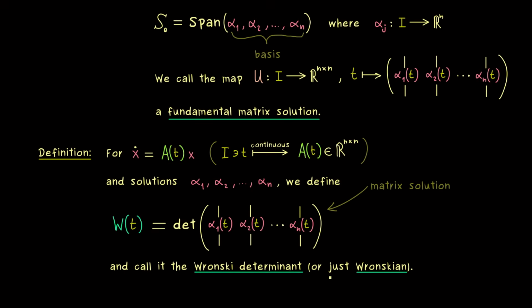And now you should immediately see the advantage of this new quantity, because it's just a real valued function, because for every t we get out a real number. And this number can actually tell us if we have a fundamental matrix solution or not. So for example, if we find one t in I where this determinant is non-zero, then we can immediately conclude that the vectors here as functions are linearly independent. Hence, if the Wronski determinant is non-vanishing at one point, we have a fundamental matrix solution.